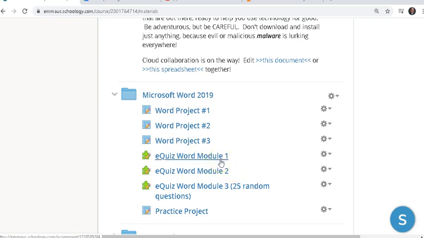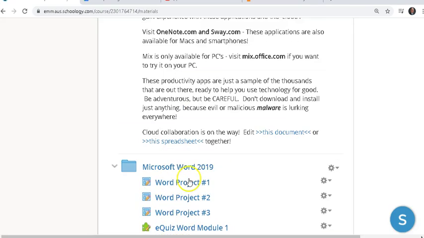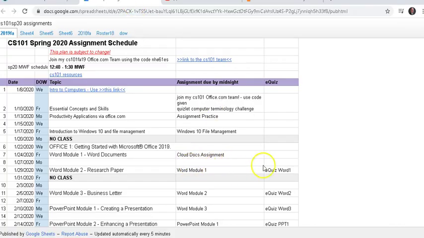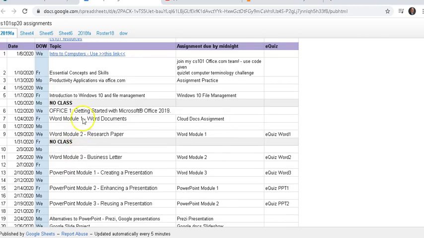It will show you what answers you got wrong. It won't show you the correct answer, but you can always look at that while you're taking it a second time. So don't forget, those are due as well, and they are on that schedule starting to show up by next week, giving you lots of time on those. Okay, so let's get going on this Word Module 1 and see how easy this is.